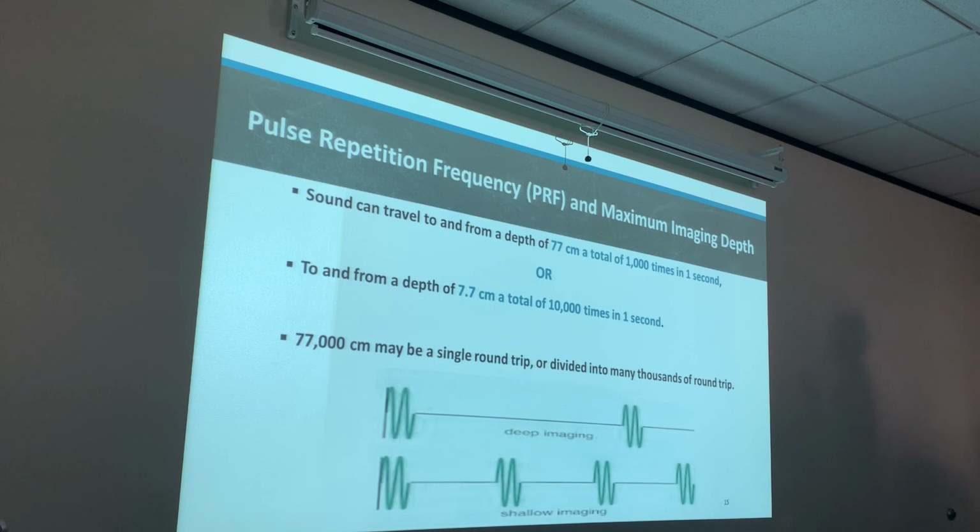Again, that means sound can travel from a depth of 77 centimeters there and back 1,000 times, because that's still going to equal 77,000 centimeters per second, there and back. Okay. Also, that means sound can travel 7.7 centimeters 10,000 times in 1 second, because 7.7 times 10,000 is still going to be 77,000 centimeters per second.